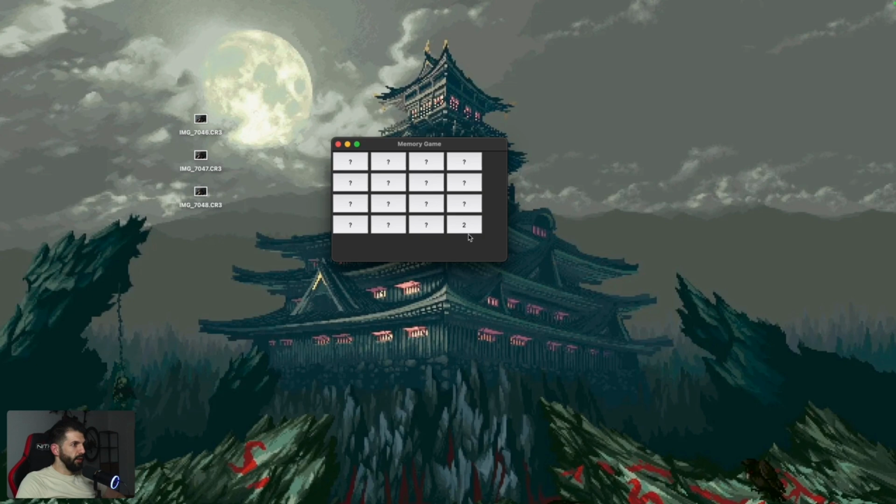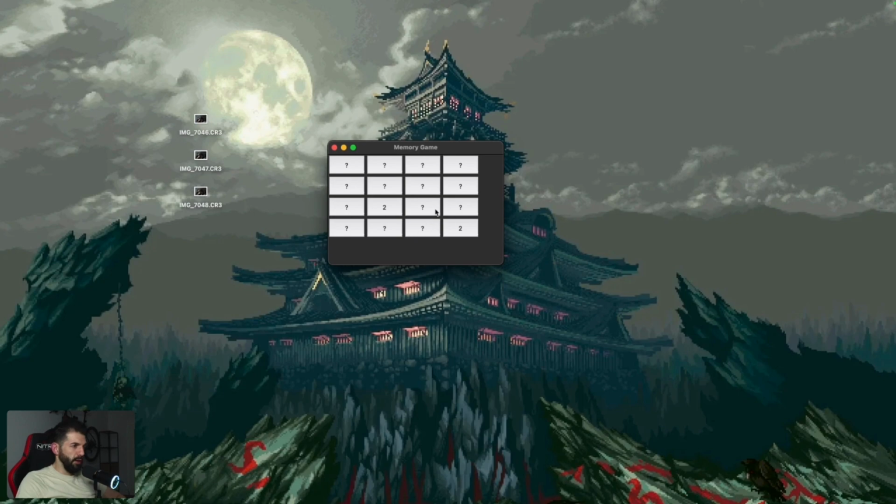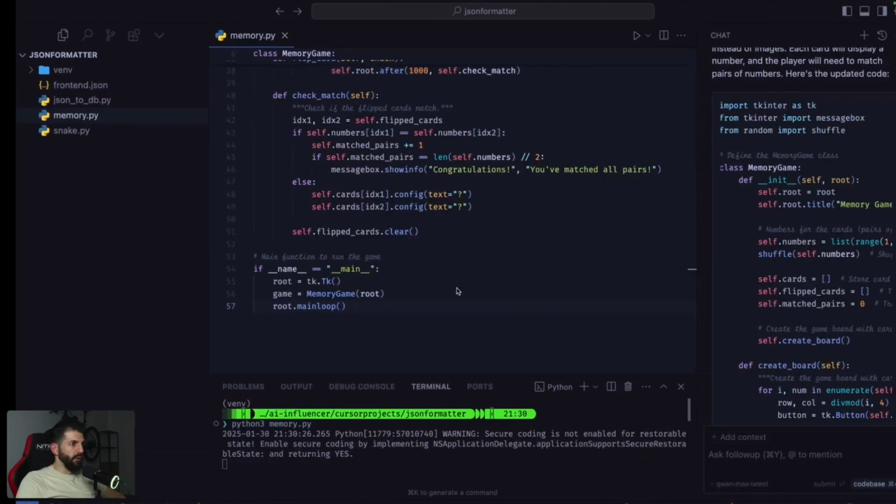So let's try. We have 2, we have 5, and it's concealed again. Did you see this? So let's see if we can find the 2. Okay, so we found the 2 and it stays visible, and the same is true for the rest. I mean, you could always enhance the game by adding a point system, but well, we'll leave it at that.